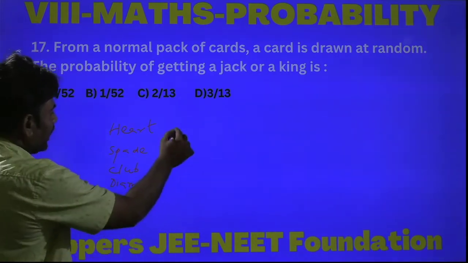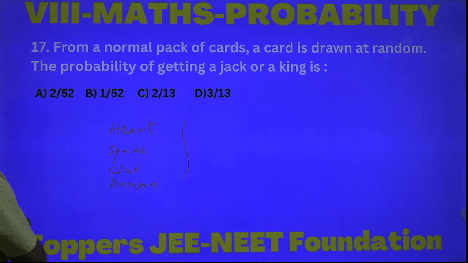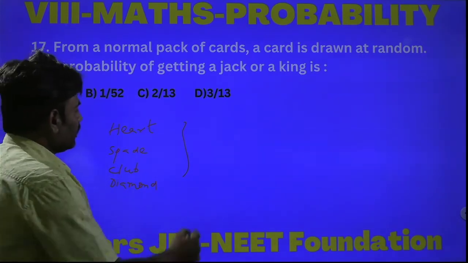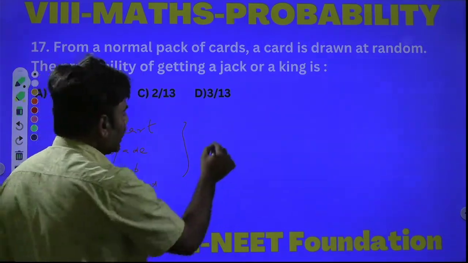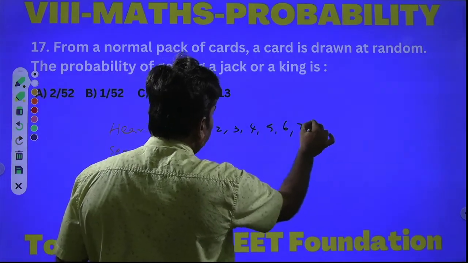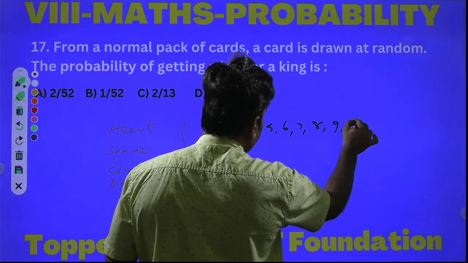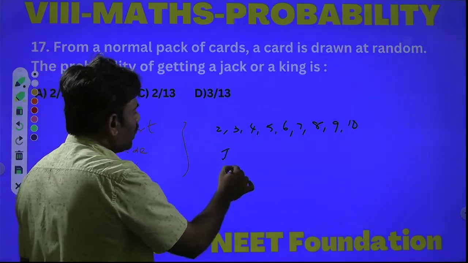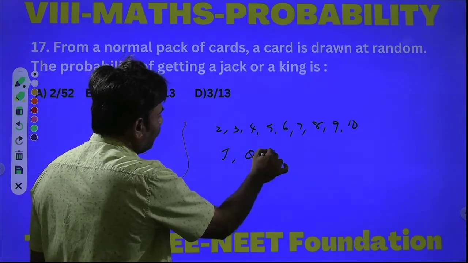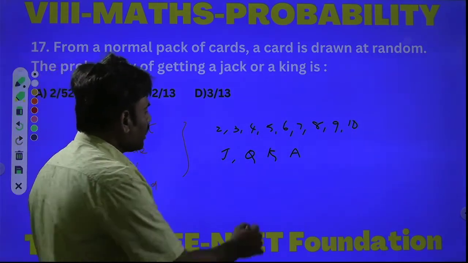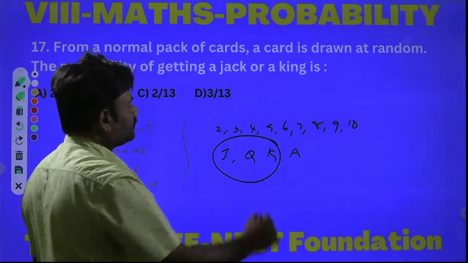Again, if you take one set, out of these 13 cards, the number cards are number 2, 3, 4, 5, 6, 7, 8, 9 and 10. These are called numbered cards. The remaining are J for jack, Q for queen, K for king, and A for ace. Jack, queen and king are called face cards.